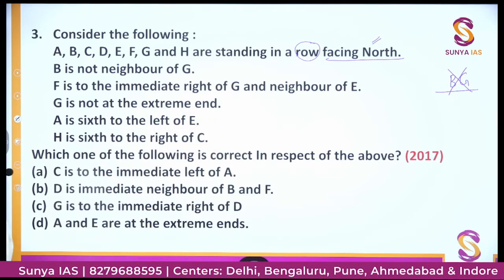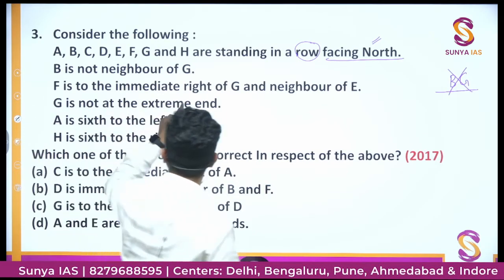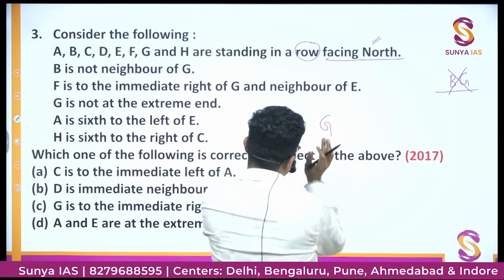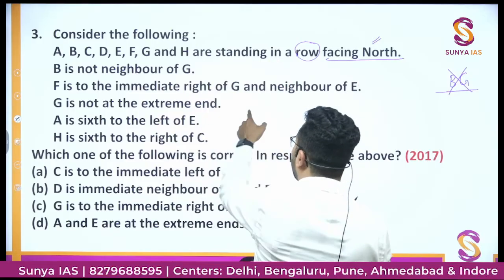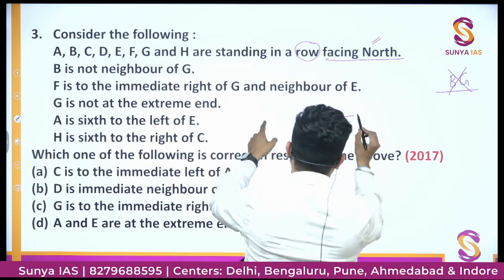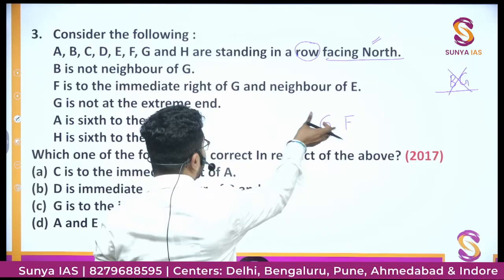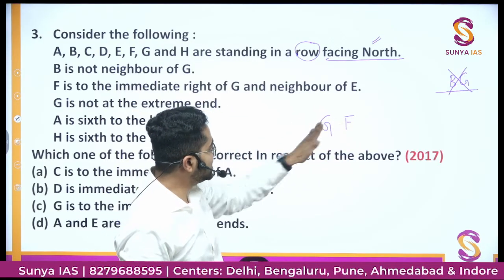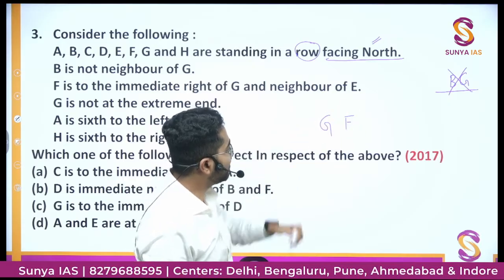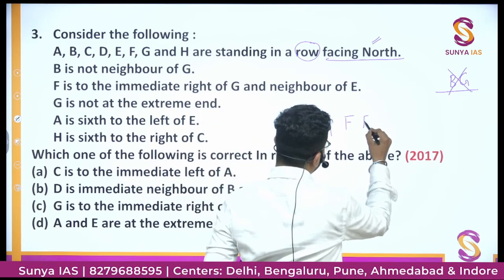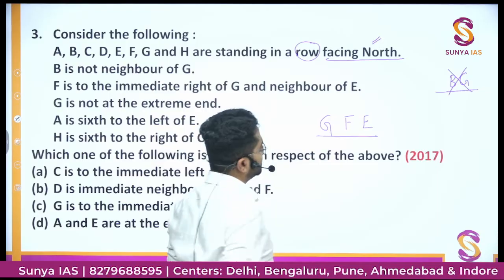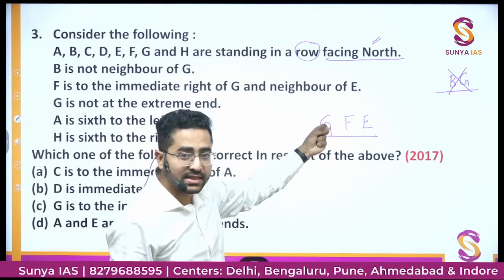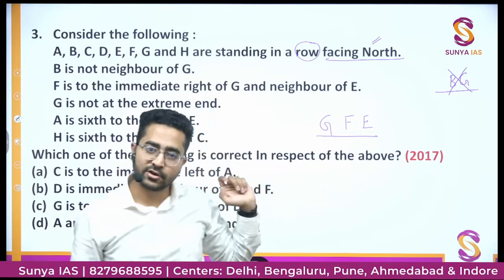F is to the immediate right of G. F is to the immediate right of G. So if G is facing towards north like this, then F is to the immediate right. So this is F, right of G, and neighbor of E, F is here. At one side it is G, and E is also a neighbor of F. Then definitely E would be like this. That is G, F, and E. These would be in this same order. Did you get the point?